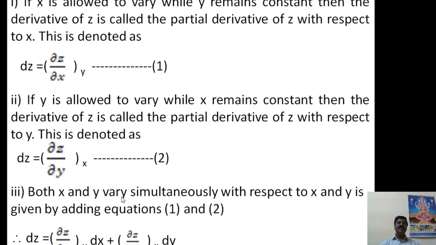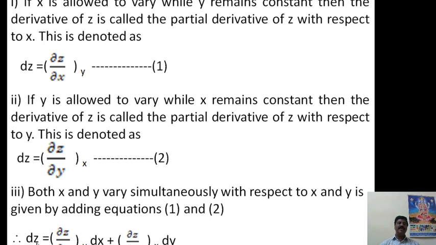The third possibility is to allow both x and y to vary simultaneously. One is kept constant while y changes, then y is kept constant while x changes, and then both change simultaneously. Therefore, when both x and y vary simultaneously, the change is given by adding equations 1 and 2.